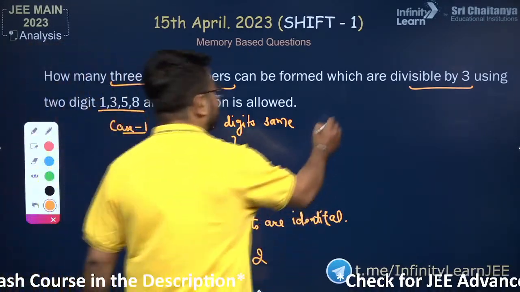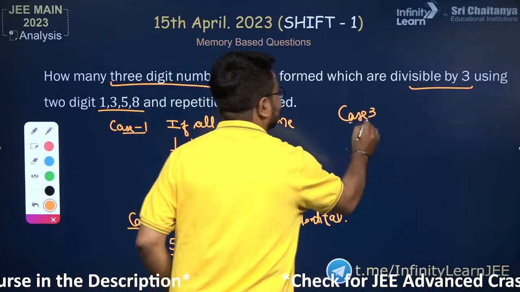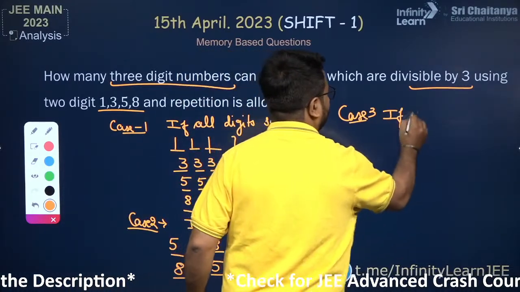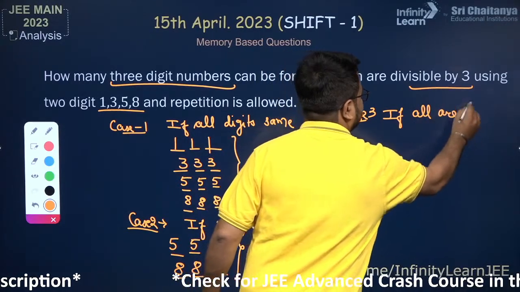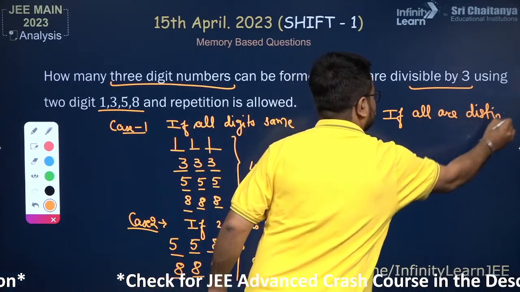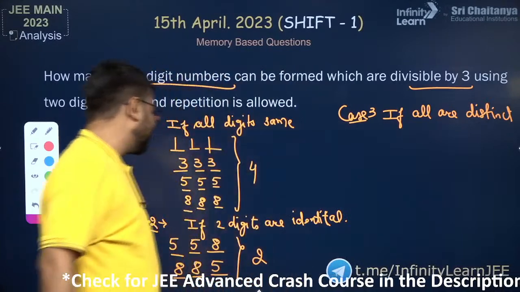Now I want to consider case number 3, if all are distinct. So if all are distinct, how many cases do we have?